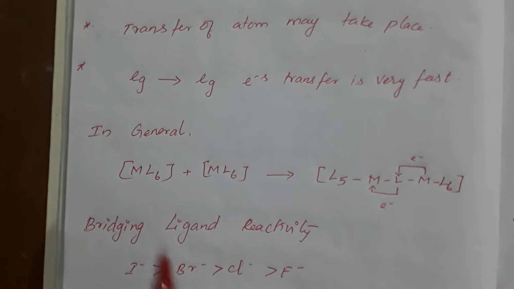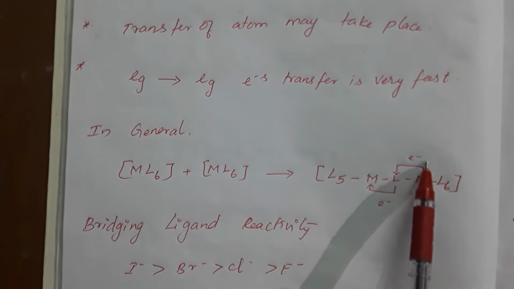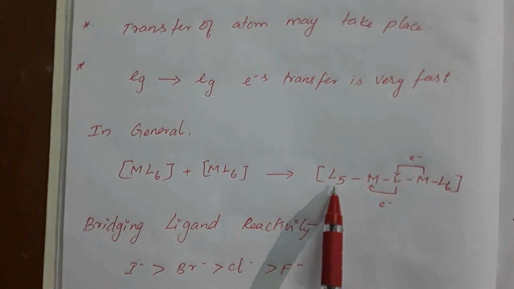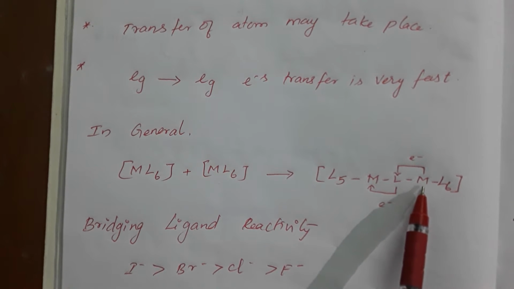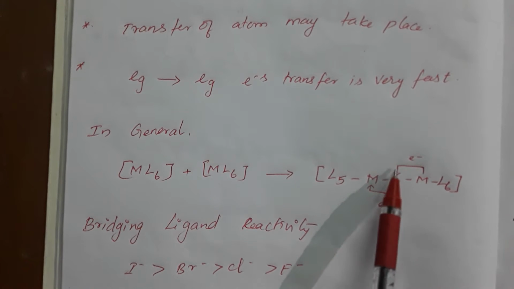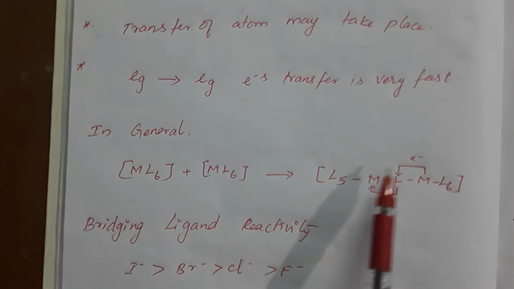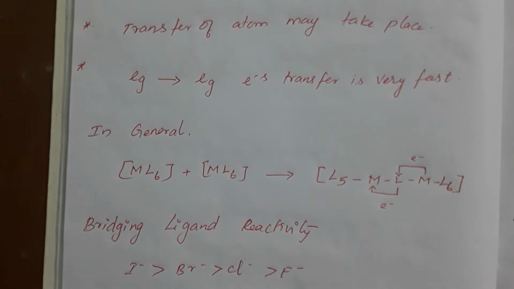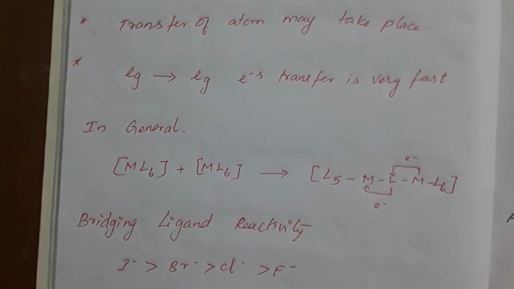In general, we are taking two complexes. Here the electron transfer will take place. One of the ligands from ML6 acts as a bridging ligand. From the metal it transfers the electron to the ligand, and the ligand transfers the electron to another metal. By this process, the electron transfer will take place. After the electron transfer, the atom may shift from one complex to the other complex, or may not be displaced from one complex to the other. But here we are going to discuss only the atom transfer.